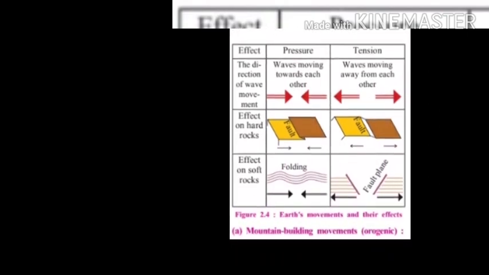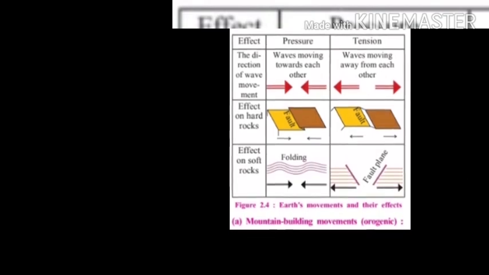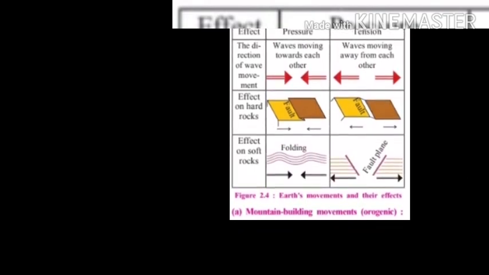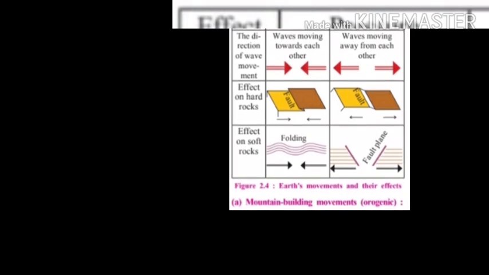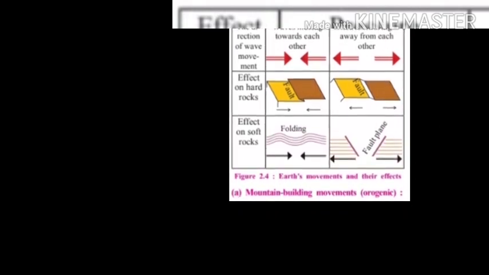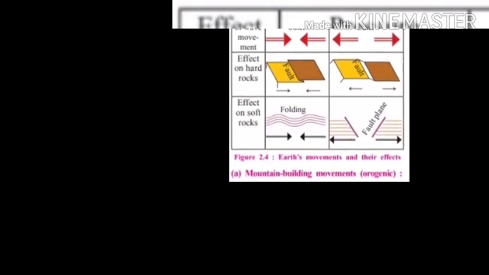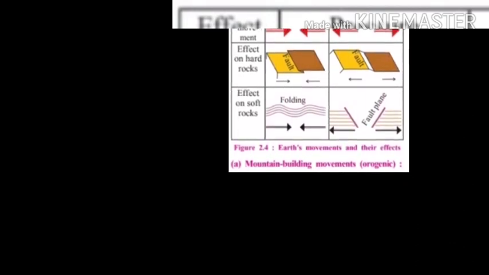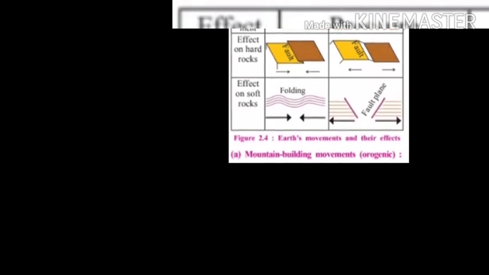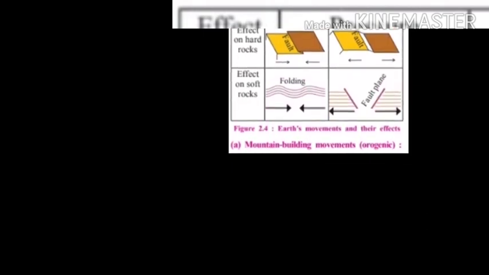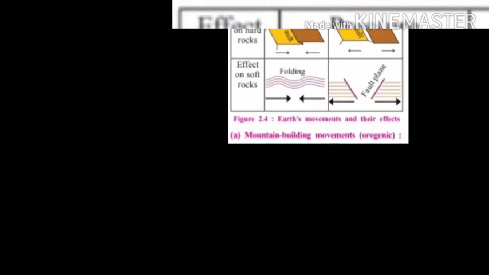Slow movements are divided into two groups. First, mountain building movements and two, continent building movements. In mountain building movements, there are three kinds of landscapes or landforms. First one, fold mountains. Second, block mountains. And third, rift valley. These three landscapes are created due to the slow movements, due to the mountain building movements.